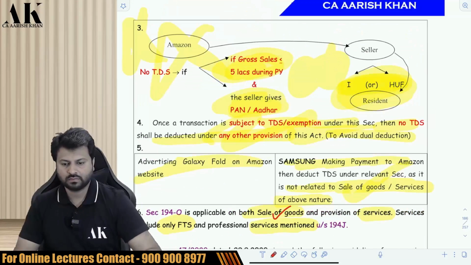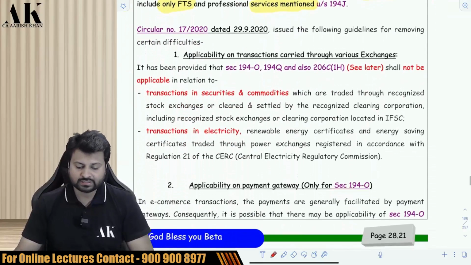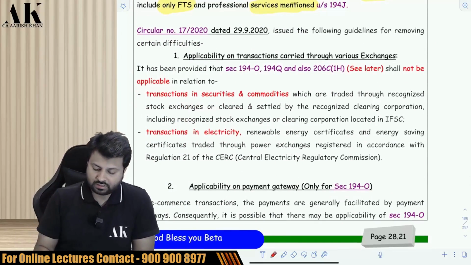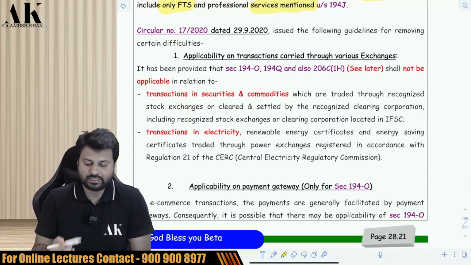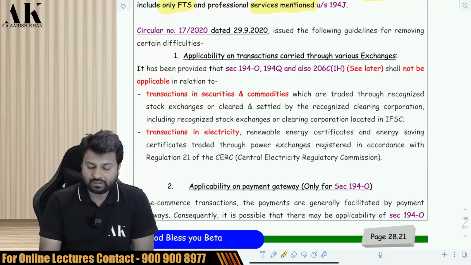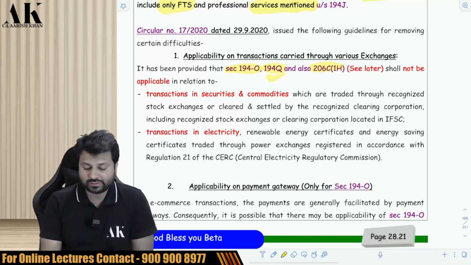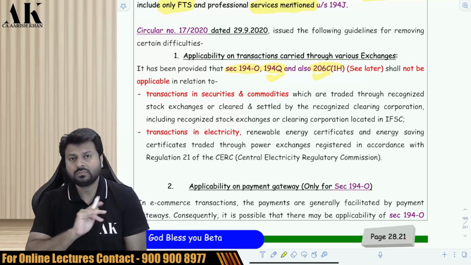Now let's move ahead with the next one. There are some notifications over here, some relaxations given to certain assessees, that is, when this section 194O is not applicable, along with 194Q and 206C(1H) also. Now, these two sections you are going to see later on. Don't worry, right now we'll only talk about 194O.